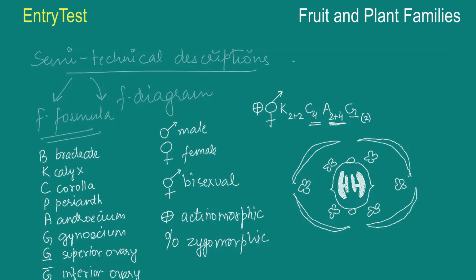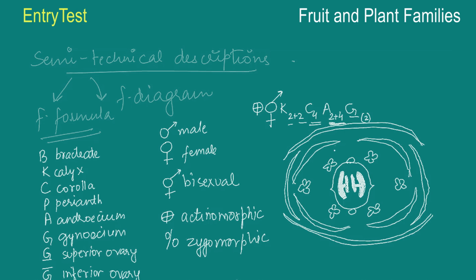Now one more thing you'll observe is this calyx. 2 plus 2, that means 2 inside and 2 outside. So this is how it's done. The petals are there, there are 4, no overlapping, but in the calyx there is overlapping. So this one and this one are inner, and this one and this one are the outer ones. So that is how you can represent using a floral diagram as well as using a floral formula. So I hope this was quite clear. You can practice with a few different kinds of species and practice making these formulae.